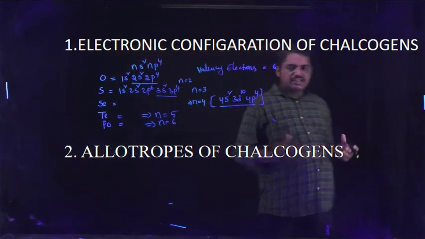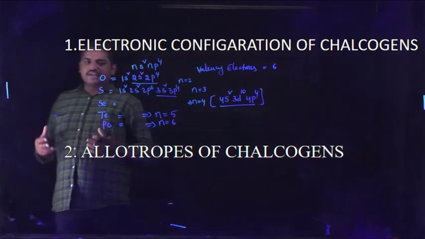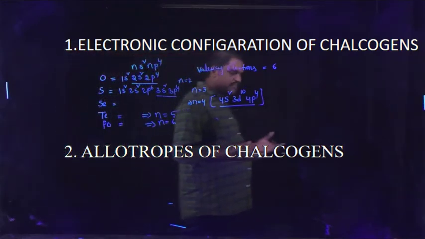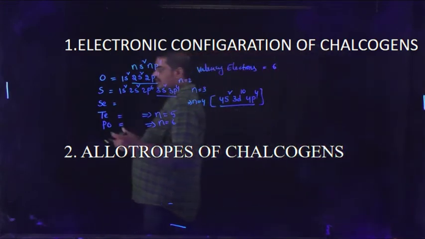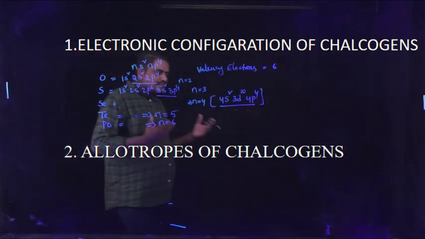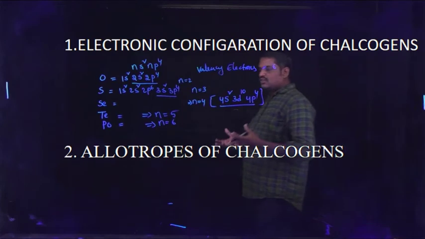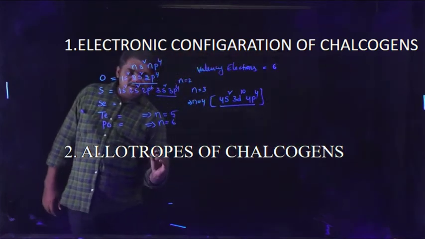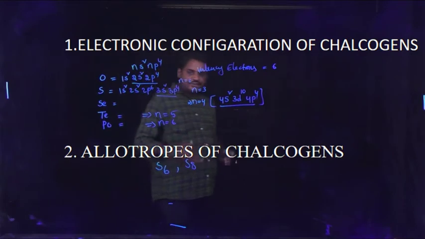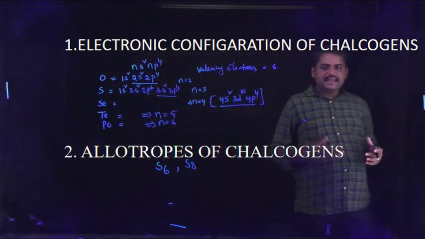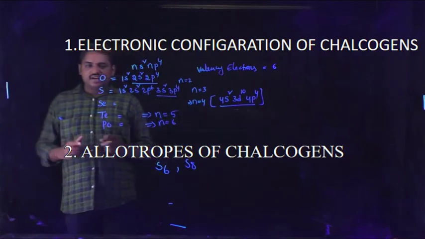Oxygen exhibits two allotropic forms: dioxygen and trioxygen. Sulfur exhibits two allotropic forms, S6 and S8, and these exhibit different crystalline structures like orthorhombic, monoclinic and triclinic.